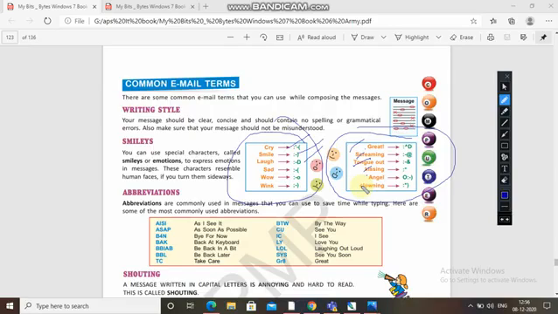Now, abbreviations. Abbreviations are commonly used in messages to save time while typing. Here are some of the most commonly used abbreviations, and there are many more. AISI, as I see it. ASAP, as soon as possible. BFN, bye for now.